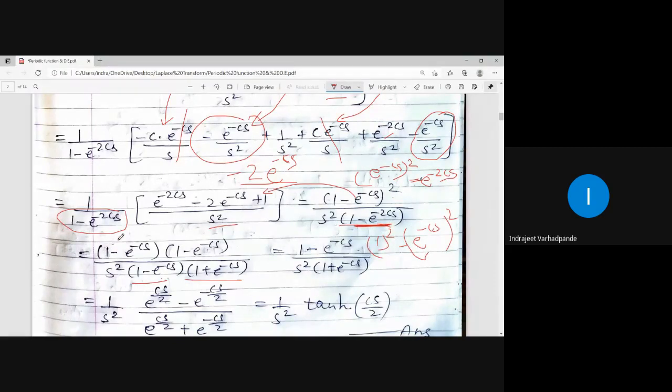So this bracket 1 minus e to the power minus cs is getting cancelled. We are left with 1 minus this upon s square into this, right? Up to this it is clear.